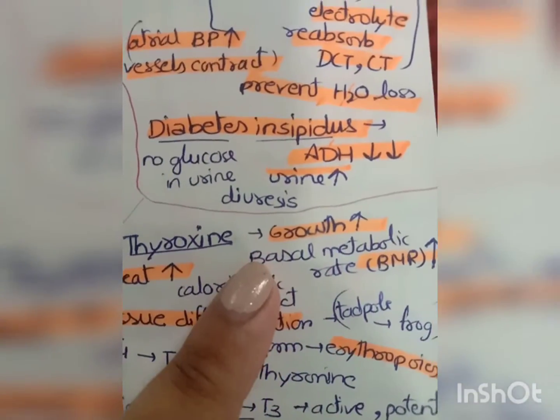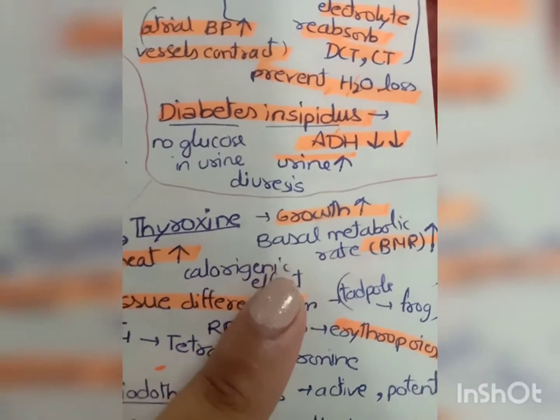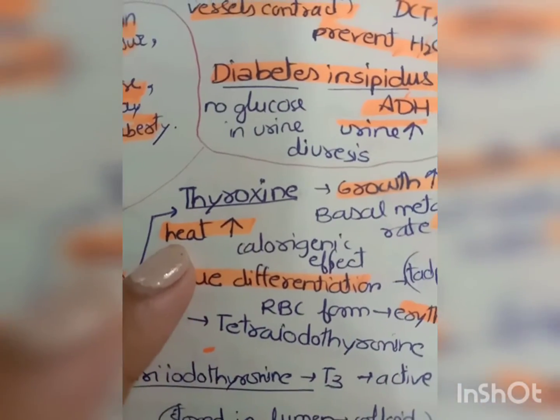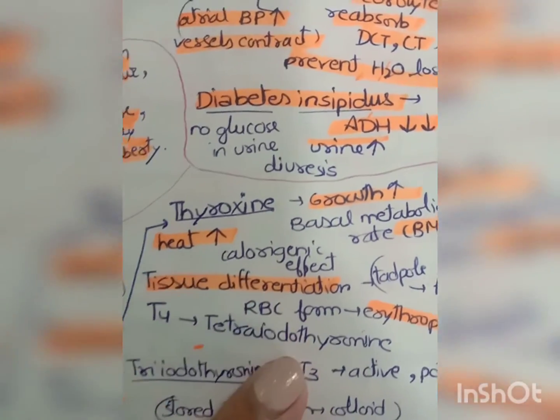Okay, first let's study about thyroxine hormone. It increases the growth and it increases the basal metabolic rate. Okay, means the amount of heat in the body. It has calorigenic effect.